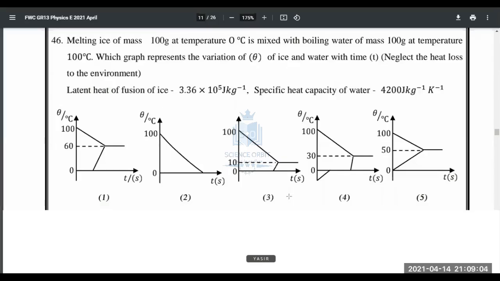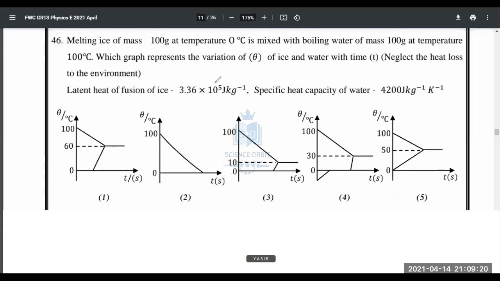Melting ice of mass 100 gram at temperature 0 degrees Celsius is mixed with boiling water of mass 100 grams at temperature 100 degrees Celsius. Which graph represents the variation of theta of ice and water with time? Neglect the heat loss to the environment.